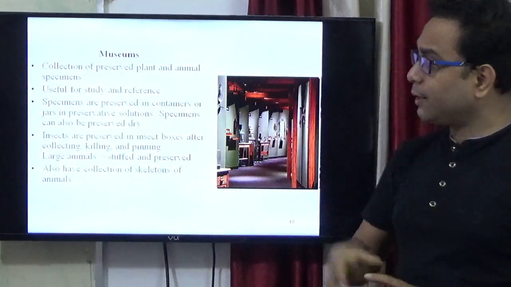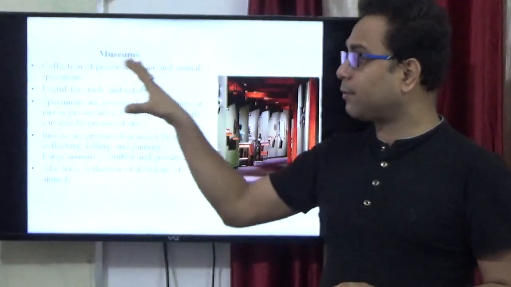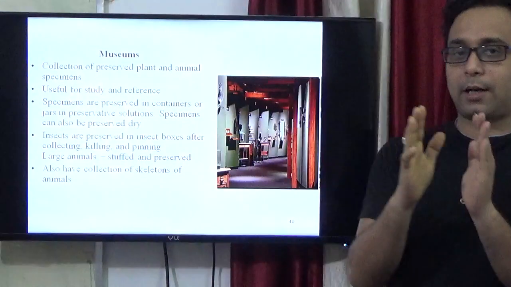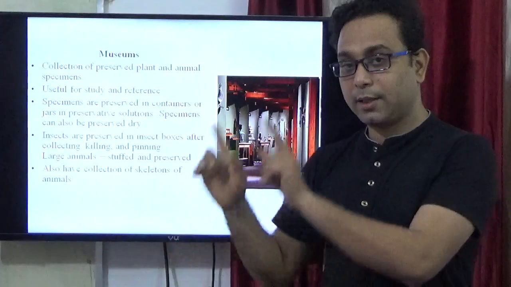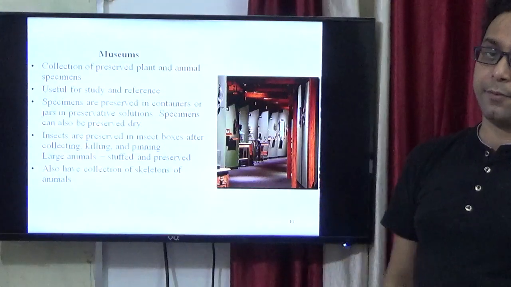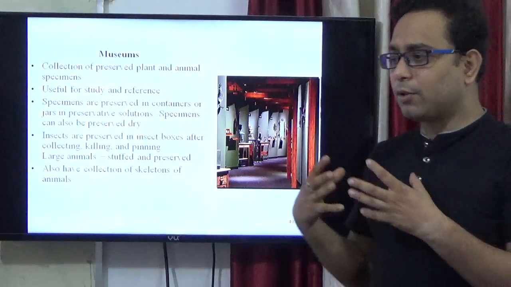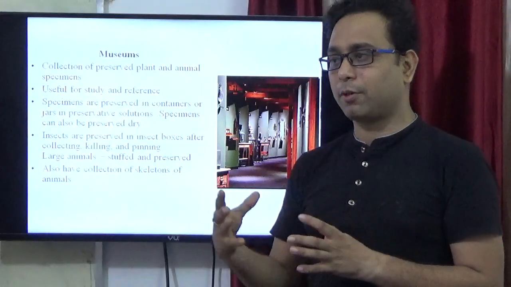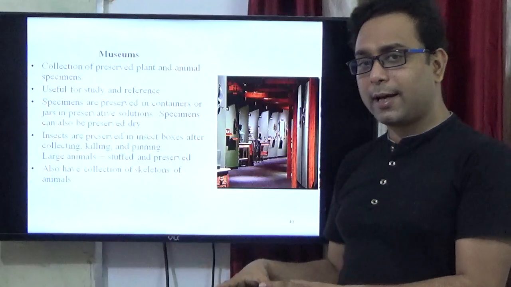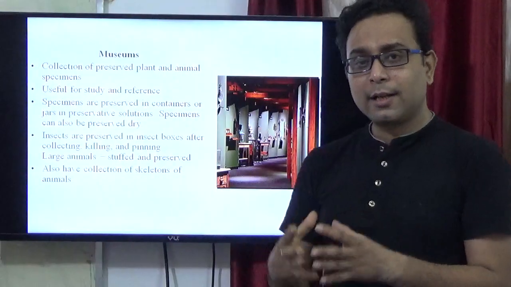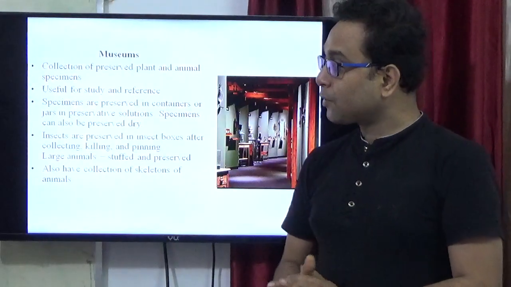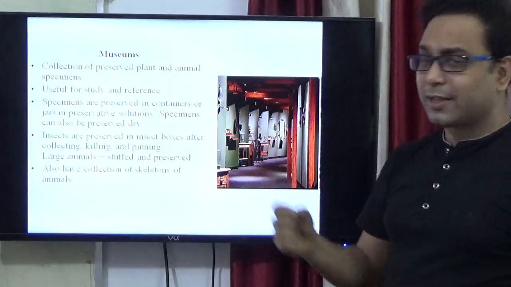In the museum, plant and animal specimens are collected and preserved. So in the museum, both plant and animal specimens are there. Second, it is useful for study and reference. Because if you want to study a tiger, it is not possible to go to the forest every time. If you go to a museum and observe a skeleton, you can understand some basic structural features. So specimens are preserved in containers.